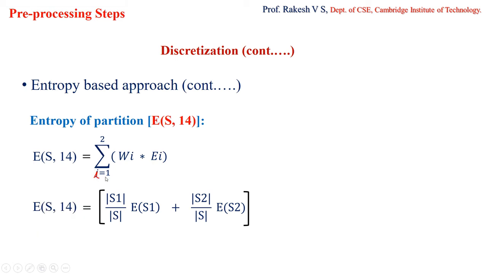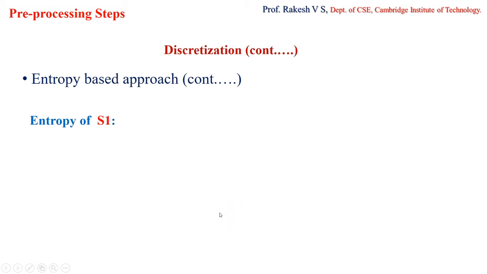So when I is equal to 1, it means W1 into E1. E1 is nothing but the entropy of S1. W1 is nothing but M1 by M. What is M1? It is nothing but the cardinality, the total number of values in the ith interval. So first, I want to find the entropy of S1 and the entropy of S2. I will find these and then substitute the values here.